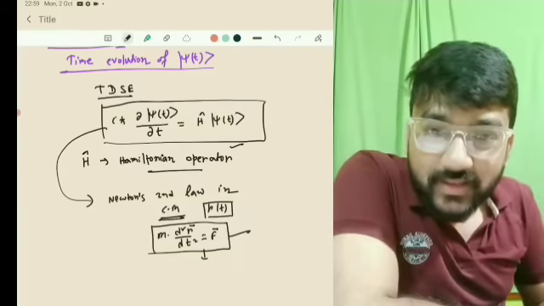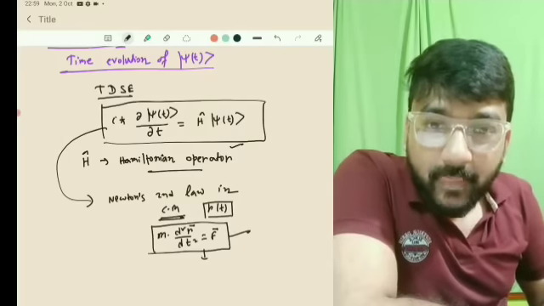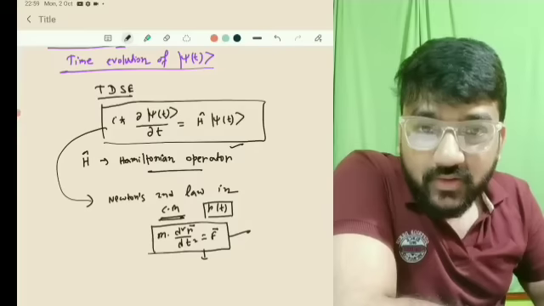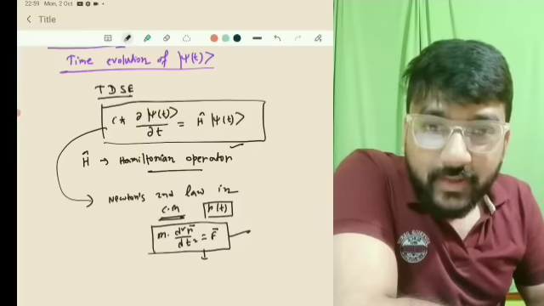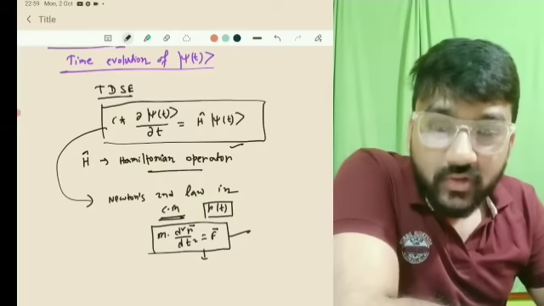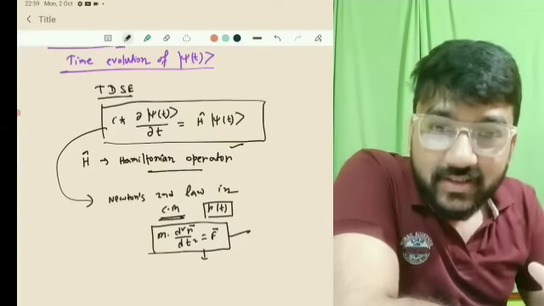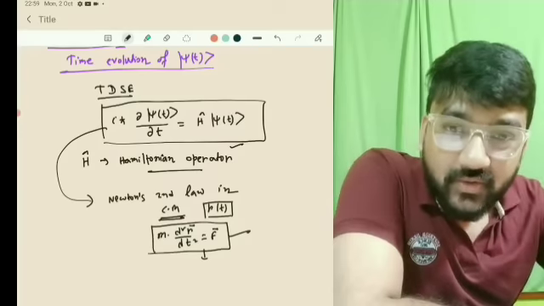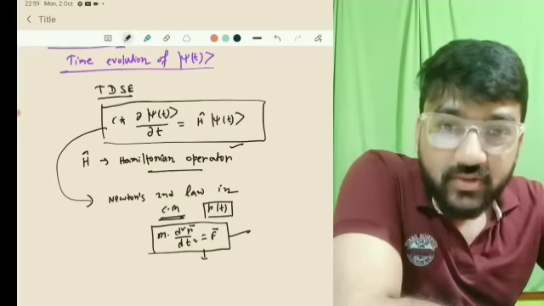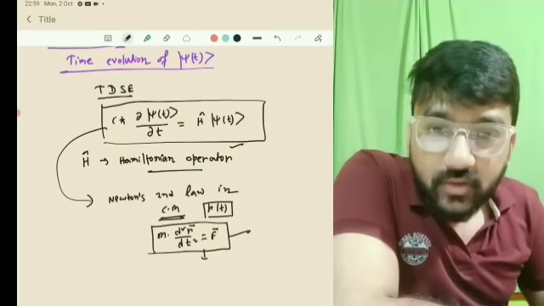And then the third part, the dynamics of the system, will be studied by a certain law, the law of motion of this system, and that is Newton's law in classical mechanics and the Schrodinger wave equation in quantum mechanics. So this is the dynamics of the system. So postulate 5 gives you the dynamics of the system.